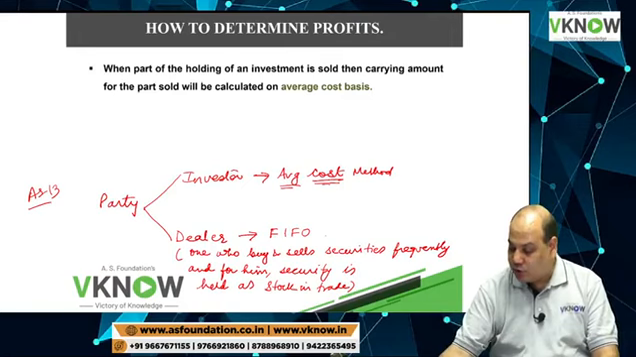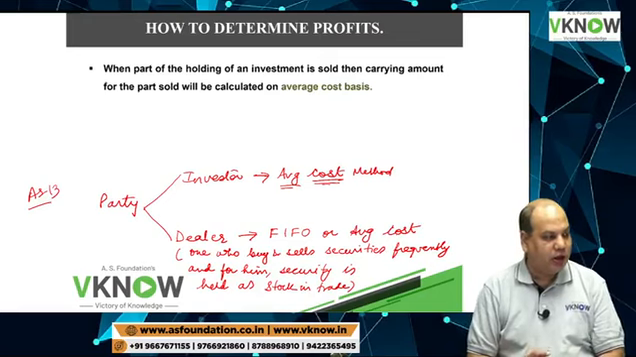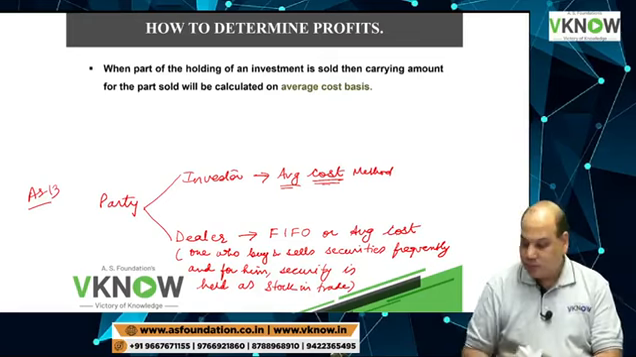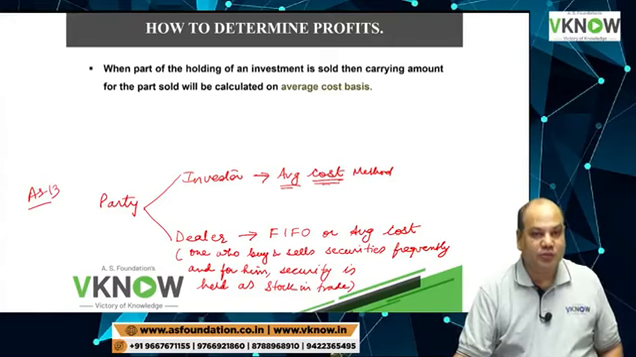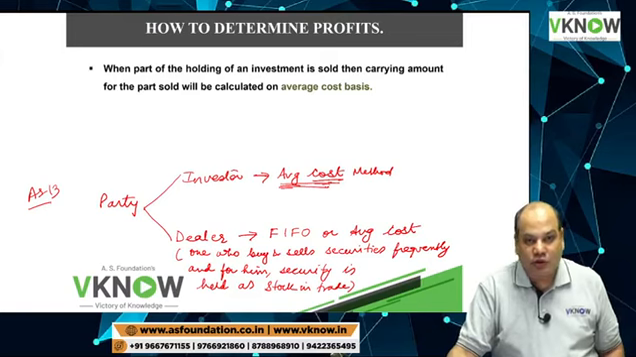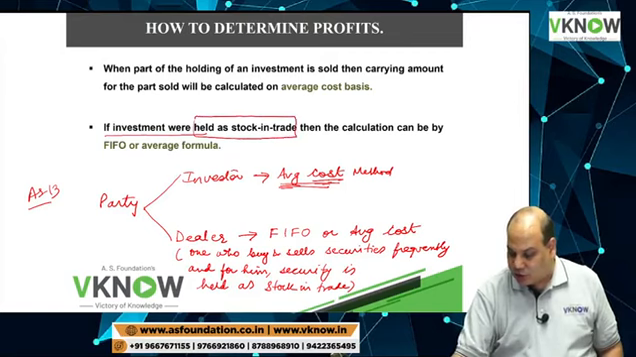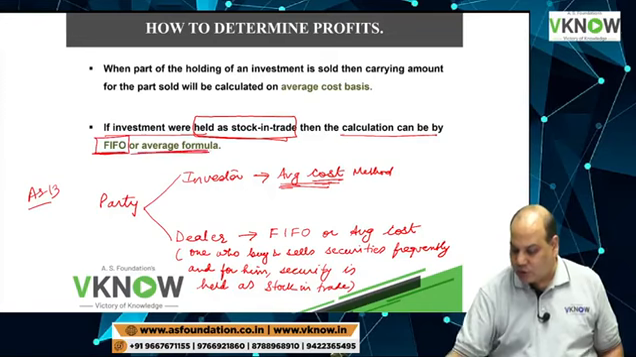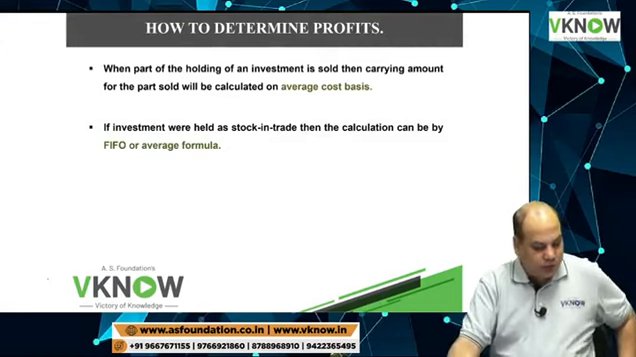So a dealer can follow FIFO or average cost method, but if the investment is not held as stock in trade, then you have to follow only one method, and that is called average cost method. If investments are held as stock in trade, calculation can be done by FIFO or average cost method.